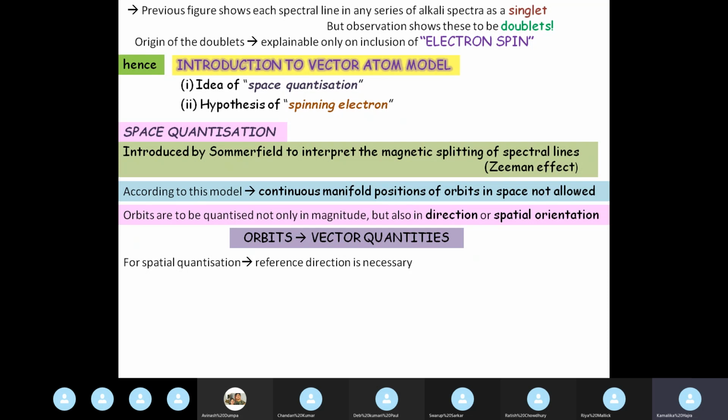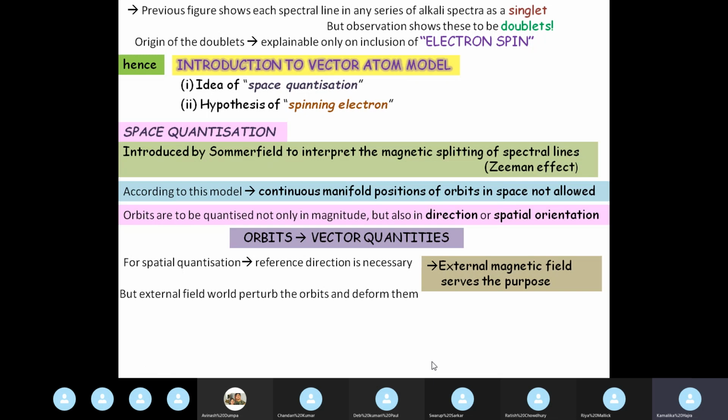If you want to say that the orbit is directed along a particular direction, it has to be with reference to something else. We can't set up a coordinate system just randomly. We have to have a reference, right? So the reference is served by the external magnetic field, which is why the Zeeman effect was an ideal phenomenon to give us the concept of space quantization, because there the splitting happens because of the external magnetic field.